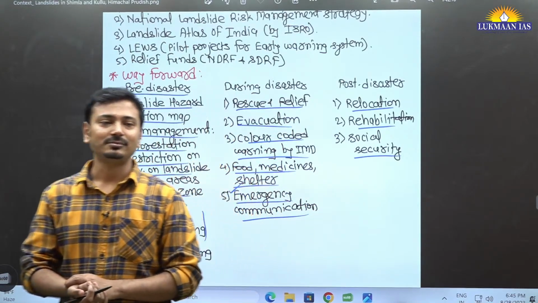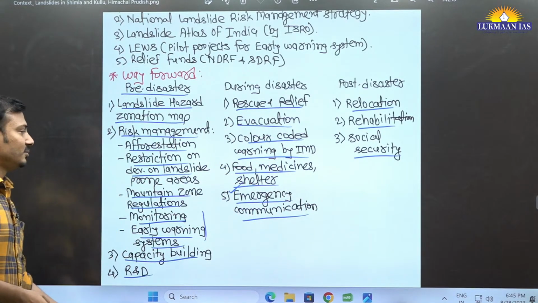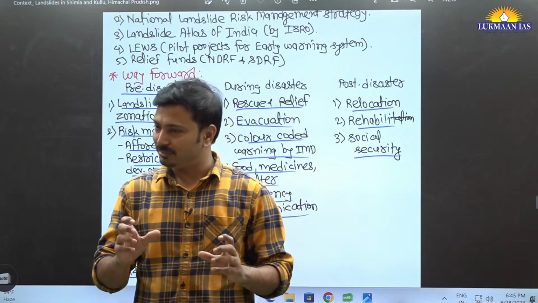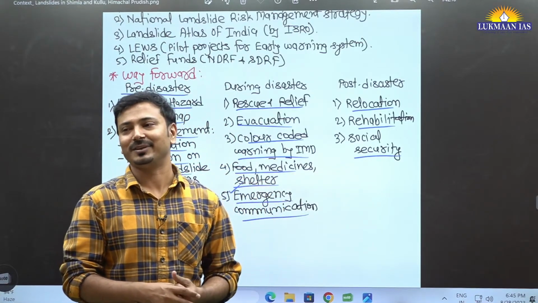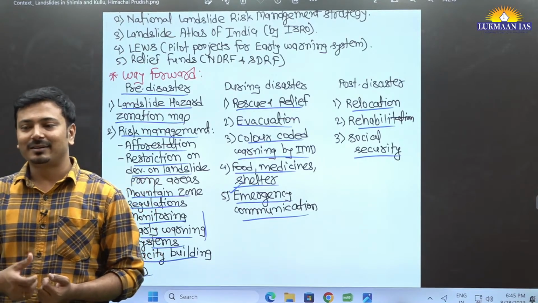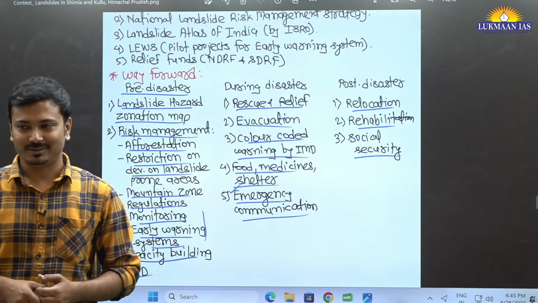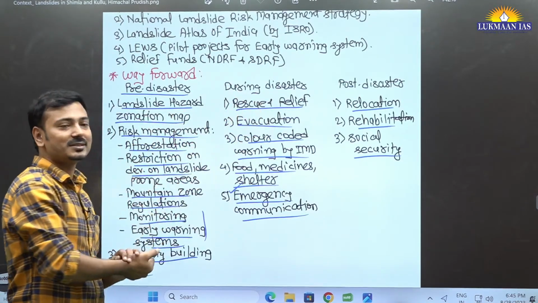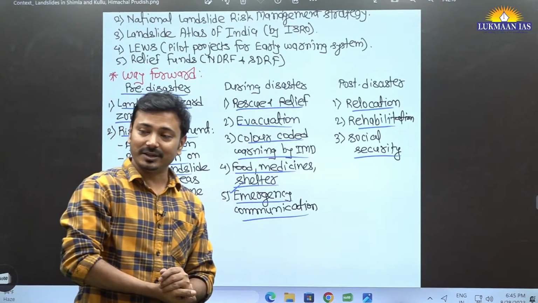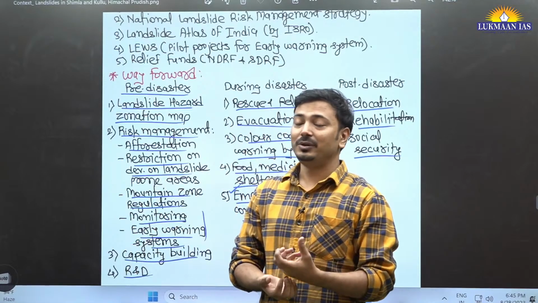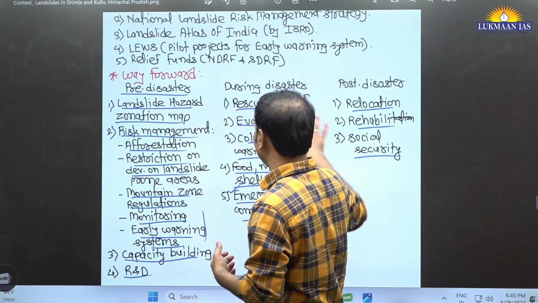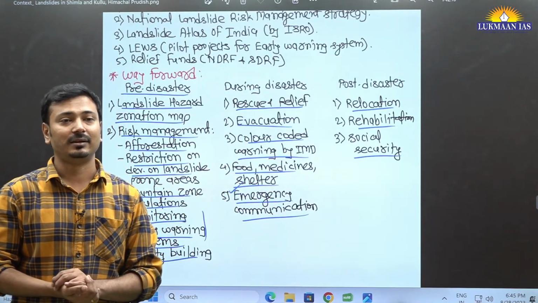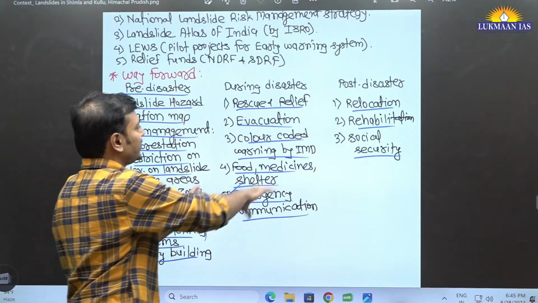Any question? Okay. See, again I'm repeating, disaster management has its own terminology, every subject has its own terminology, right? So using those terms in the answer will fetch you more marks. When the question is from the disaster management aspect, you talk like this: risk management, hazard zonation, risk reduction, and pre-disaster, during disaster, post-disaster. You should write the way forward like this. Very few students know that the way forward has to be written this way for every disaster. And I told you, this is not more disaster specific, this is common to all disasters.